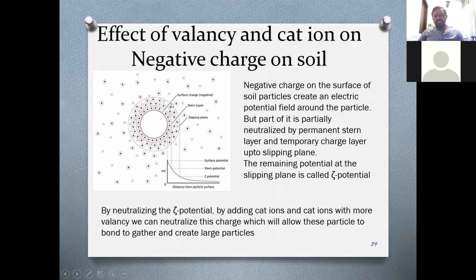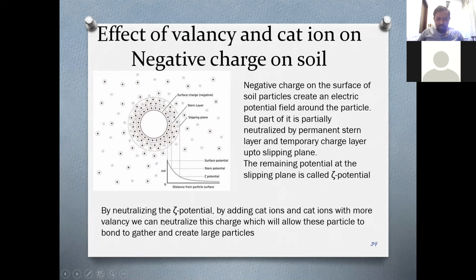If you neutralize the zeta potential only, because even though there are positive ions here, cations, the problem is that the remaining negative potential will be here. So still, even if we bring another clay particle with negative potential, it will repulse. So that is why we need to check this.